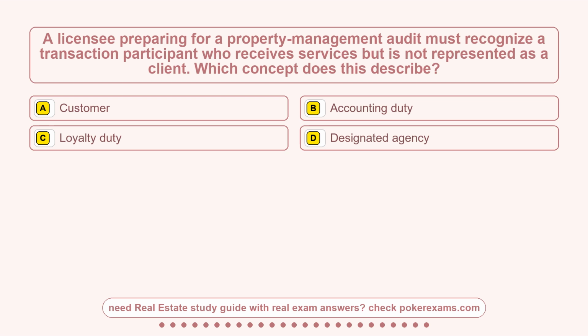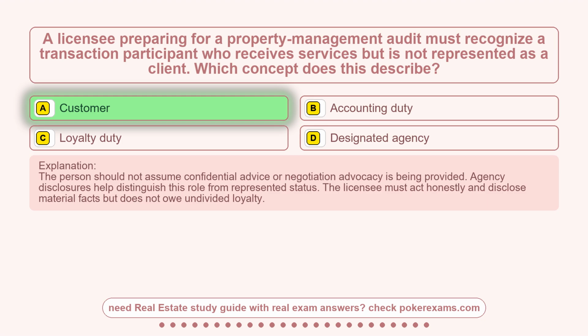Question 1. A licensee preparing for a property management audit must recognize a transaction participant who receives services but is not represented as a client. Which concept does this describe? Option A, customer. Option B, accounting duty. Option C, loyalty duty. Option D, designated agency. The correct answer is option A, customer.